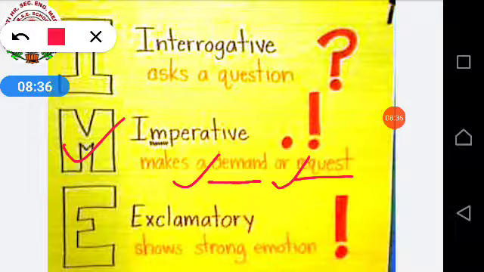So, all these sentences come under your imperative sentence. And the most important thing is the exclamation mark. Sometimes we are using the full stop. Full stop mostly we are using in imperative. But exclamation marks also come sometimes in imperative sentences.